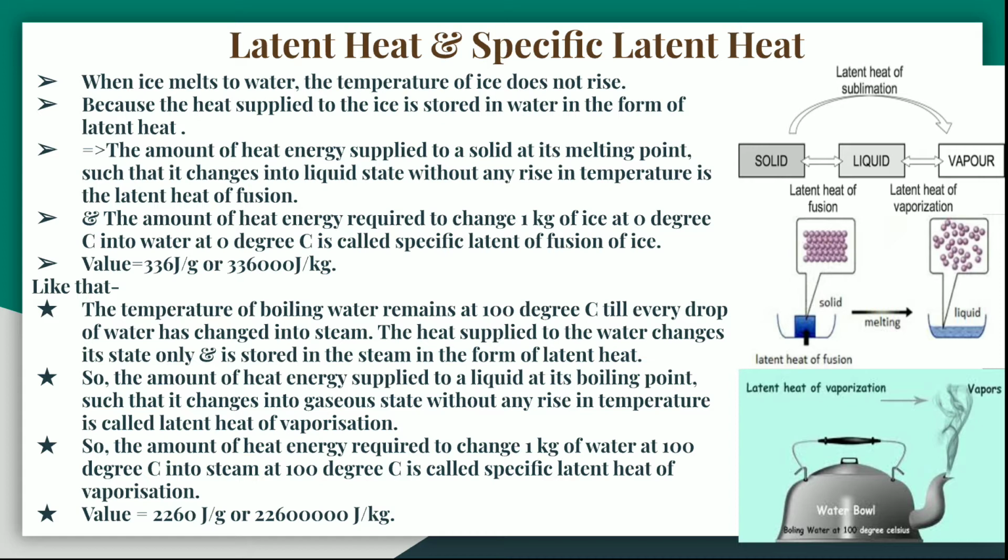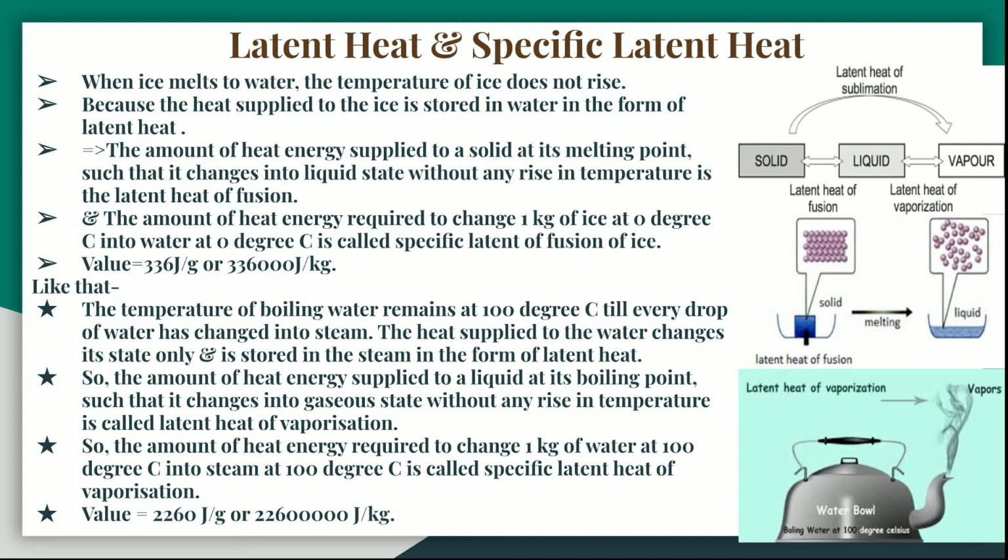The amount of heat energy required to change 1 kg of ice at 0 degree centigrade into water at 0 degree centigrade is known as the specific latent heat of ice. Its value is either 336 joule per gram or 336 into 10 to the power 3 joule per kg.